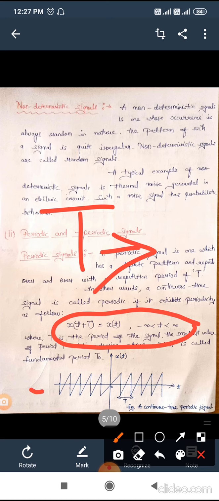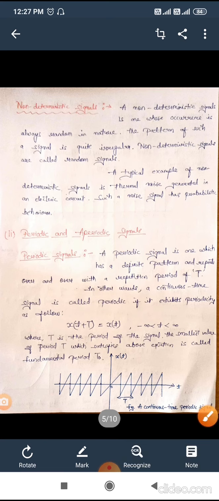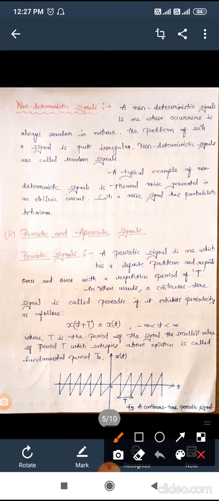Here in this diagram, as we can see, the particular signal is a sawtooth signal. As we know the nature of this signal, this is a sawtooth signal. It repeats itself at a particular time period, which is T. That's why it is periodic in nature.